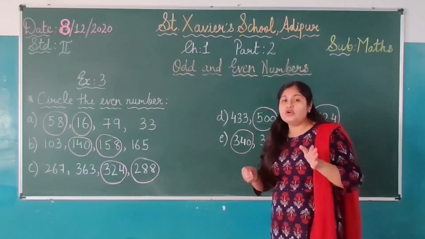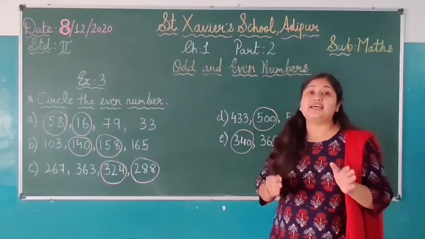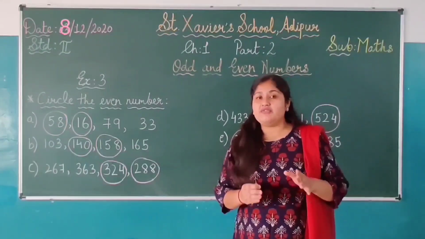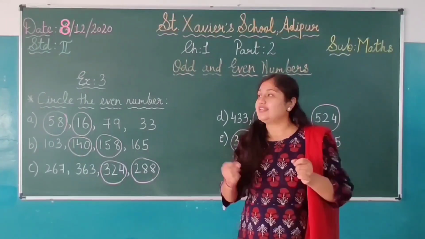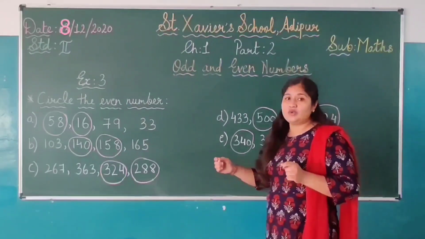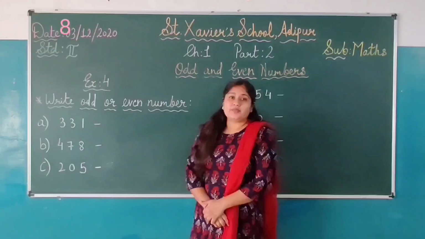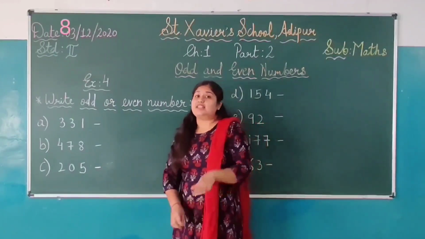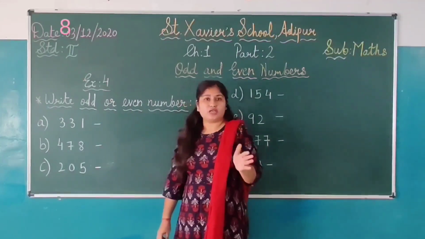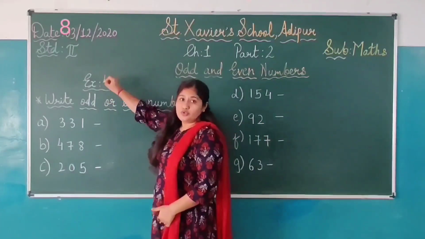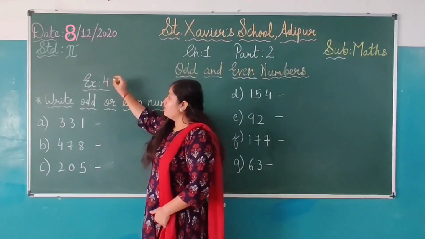Students, what you have to do, first of all, you have to understand the exercise and the explanation part. Then from the PDF, you can copy down the exercises in your maths book. Okay. So now we will continue with the exercise 4. Now students, we have to continue the exercise 4 on the next page, right? You have to take out new page and you have to continue exercise 4. First of all, write down exercise 4, right?